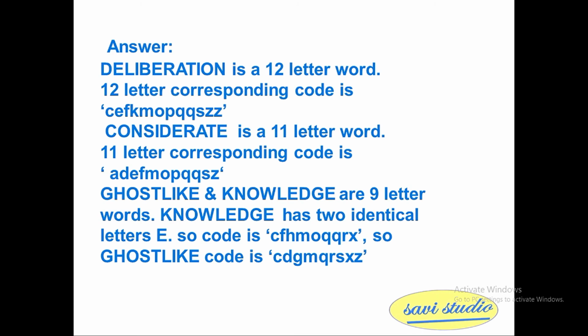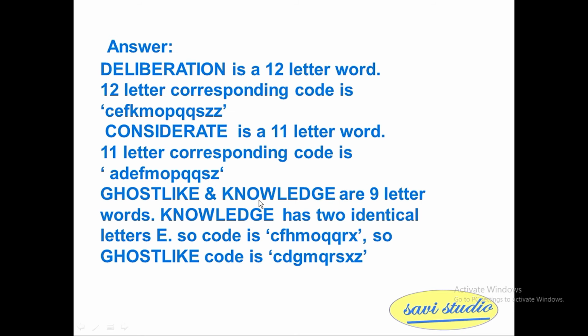Let's find the solution. Deliberation is a 12-letter word: 1, 2, 3, 4, 5, 6, 7, 8, 9, 10, 11 and 12. So the corresponding 12-letter code is CEFKMOPQQSZZ. Considerate is an 11-letter word, and the corresponding 11-letter code is ADEFMOPQQSZ.